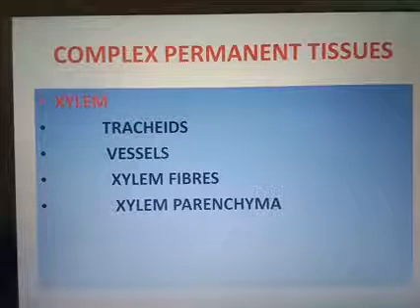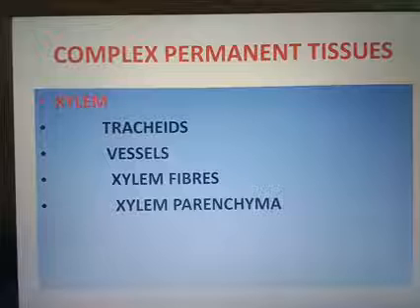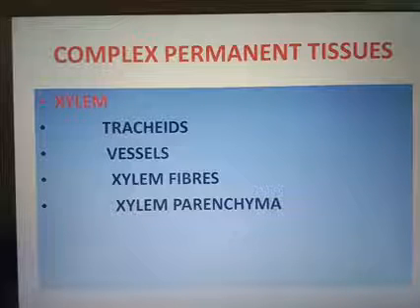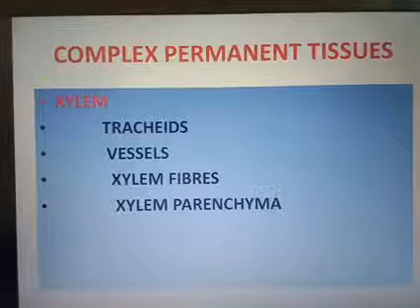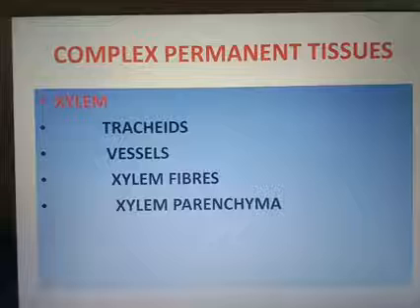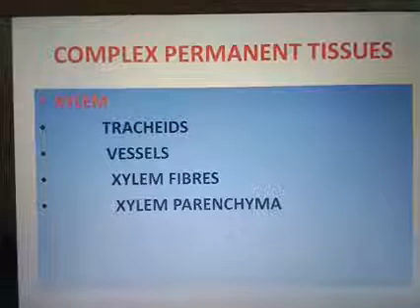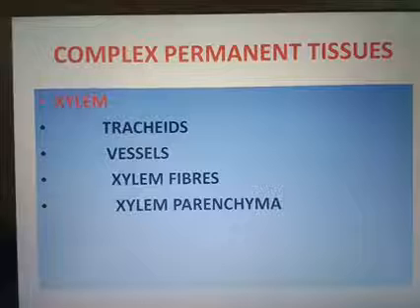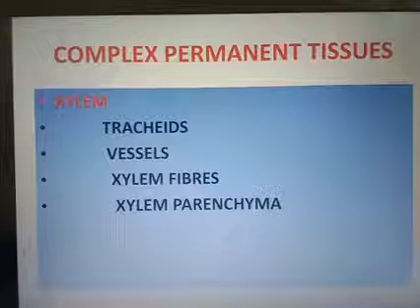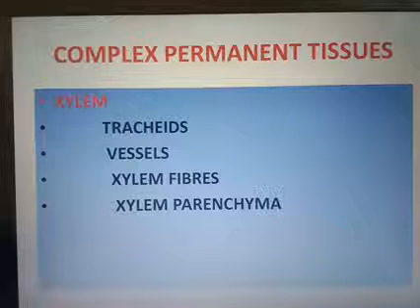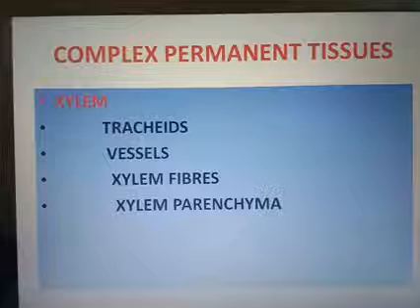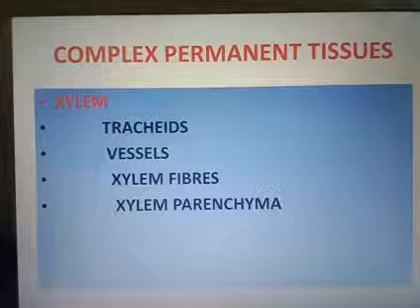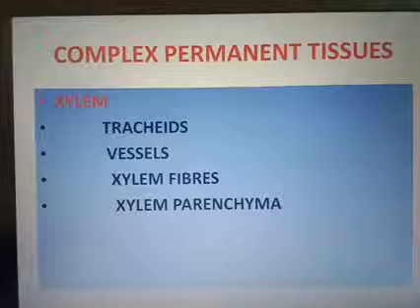Xylem fibers have highly thickened walls and a central lumen. They may be septate or aseptate. Septate means they have a gap. Xylem parenchyma cells are living and thin-walled and made up of cellulose. They store food materials in the form of starch and fat.